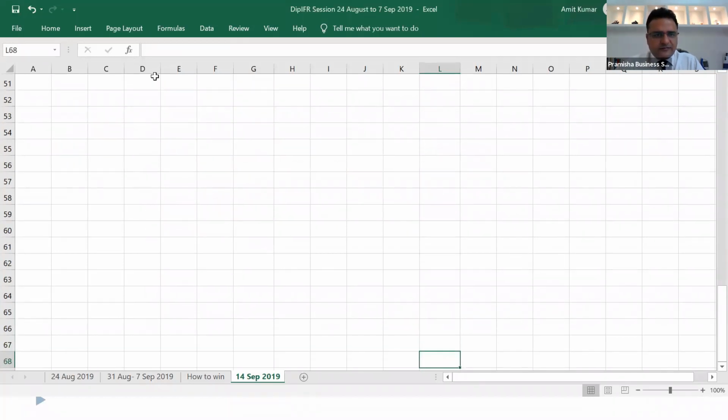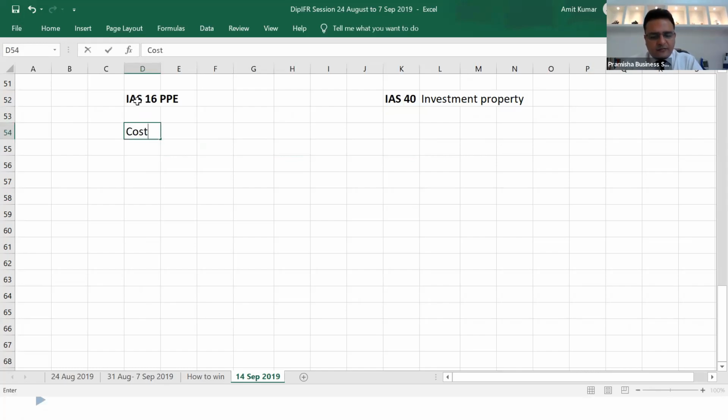I'll show it. IAS 16 PP&E, IAS 40 investment property. If something is under IAS 16 property, plant and equipment, which is at cost model, and I wish to transfer the use of this property, I wish to use it as an investment property, I simply have to use the same cost under investment property.